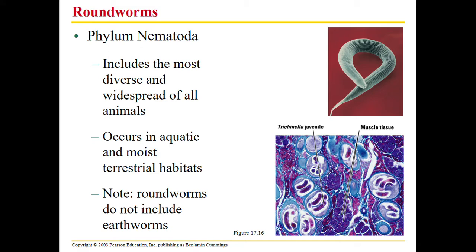Next we have nematodes, so roundworms. These are all over the place, like hookworm if we eat undercooked pork, or trichinella down here in this picture, and pigs. You'll ingest these eggs.